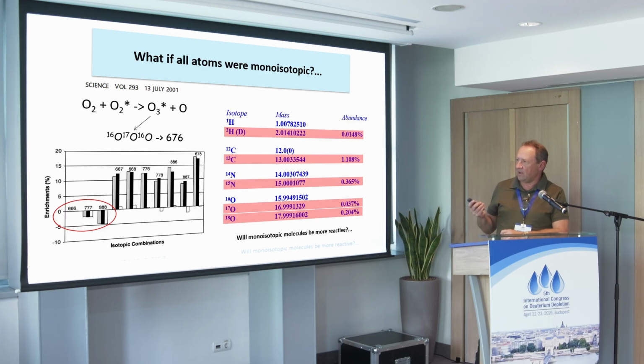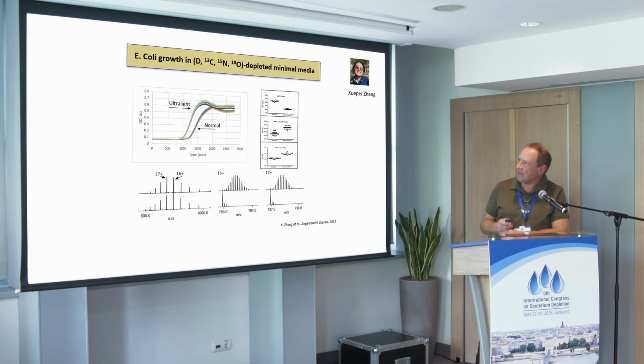So the hypothesis is, if we start to grow organisms in purely monoisotopic media, then we will see some very significant and very strange effects. We should expect a fast growth rate. And that's exactly what we saw. Supe Zhang in our group has done a lot of these experiments.